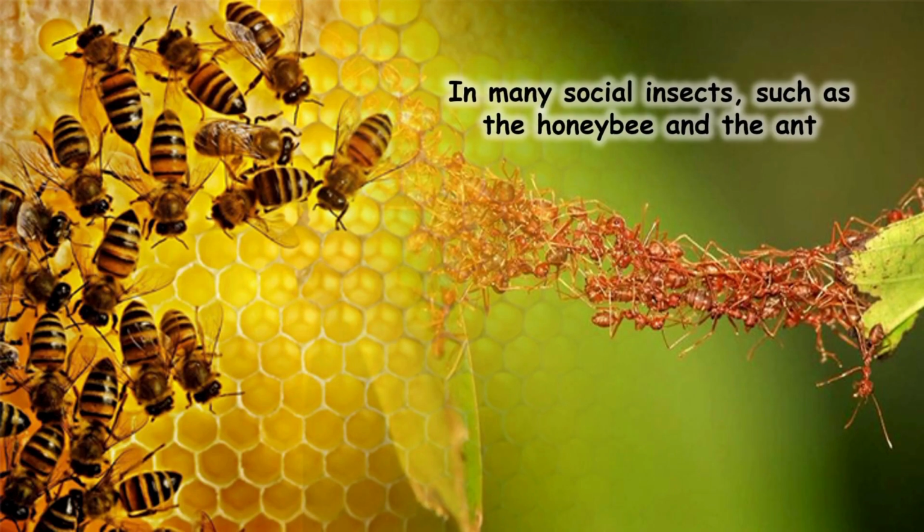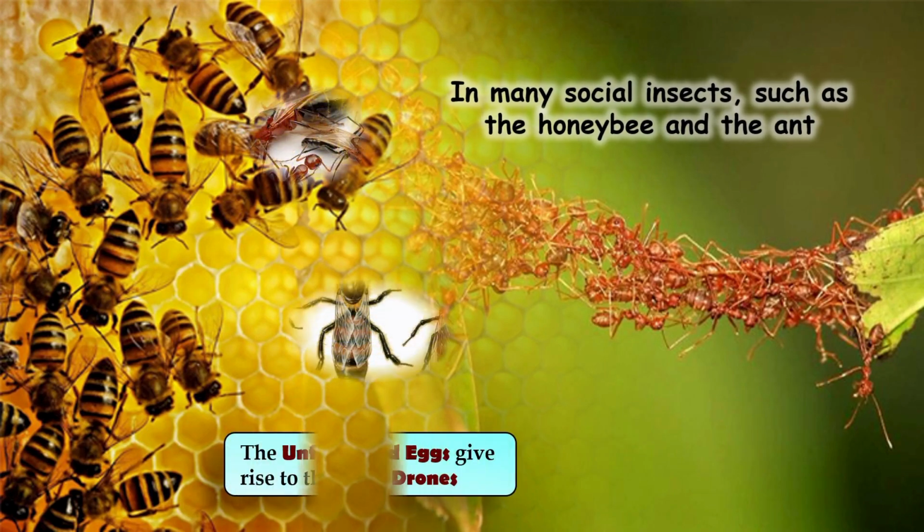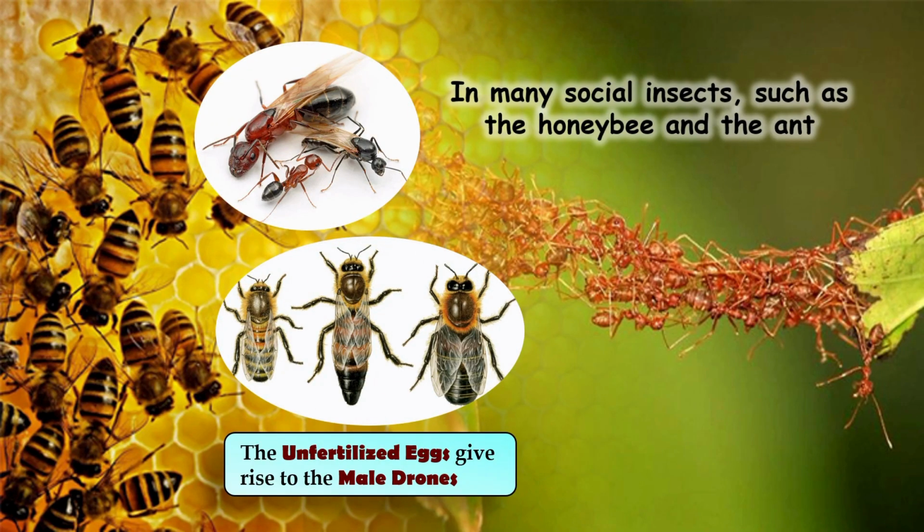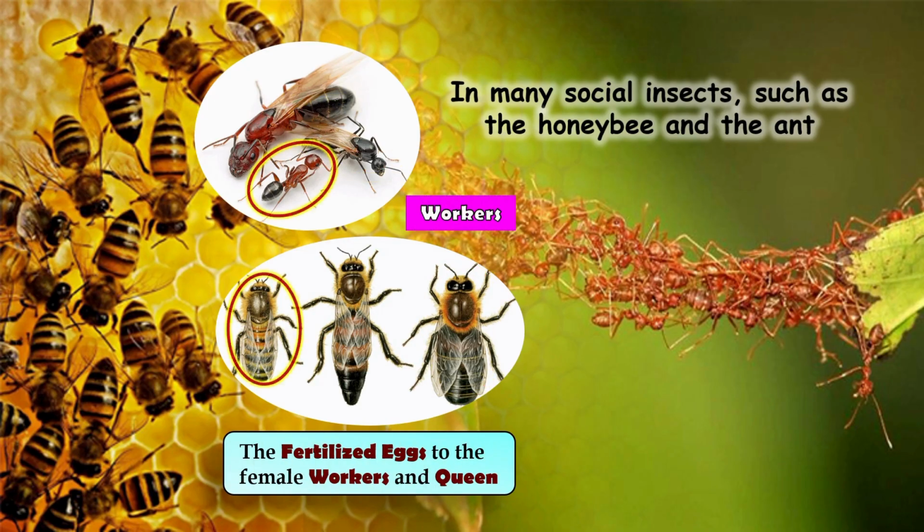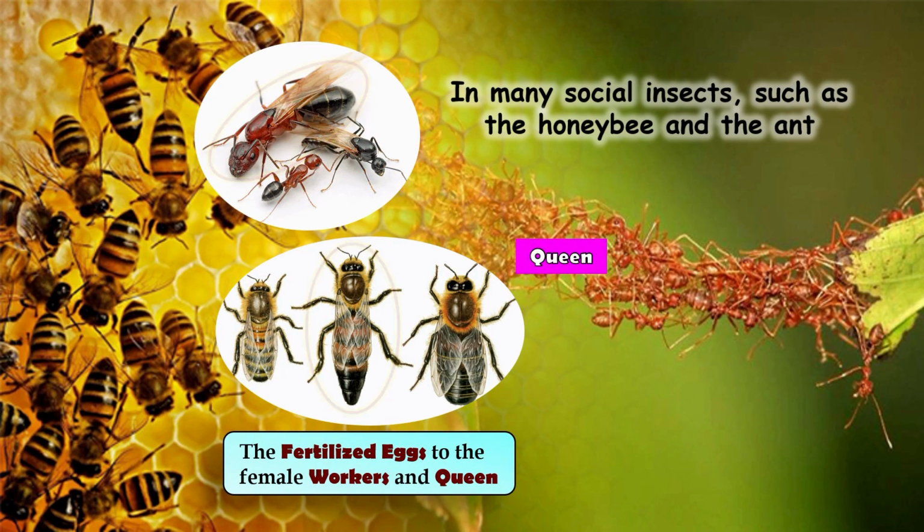In many social insects, such as honeybees and ants, reproduction works in a very special way. These insects live in groups where different members perform different roles. The colony usually has three types of individuals: males, workers, and the queen. The queen is the only fertile female in the colony. She lays thousands of eggs. The workers are also females, but they cannot produce eggs. They take care of the hive, collect food, and protect the colony.